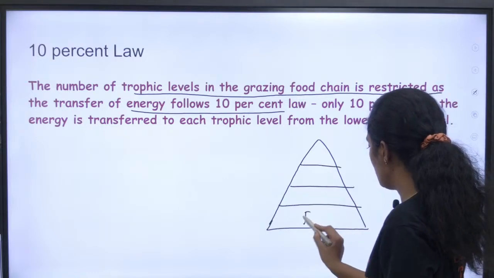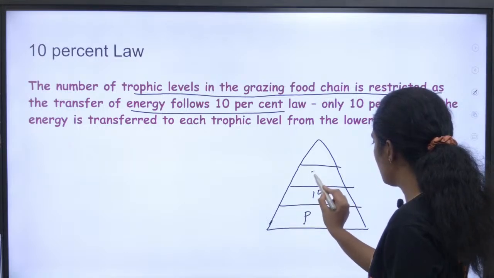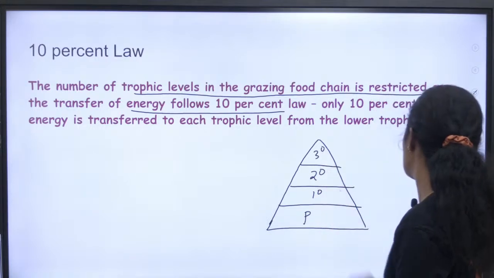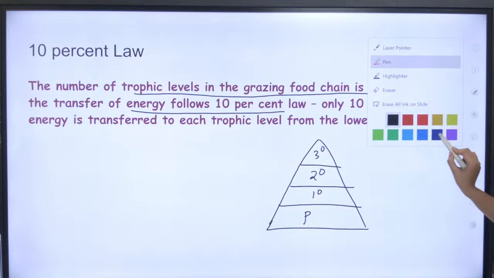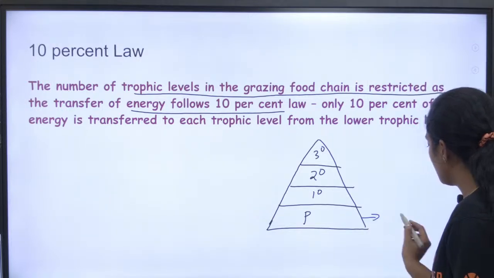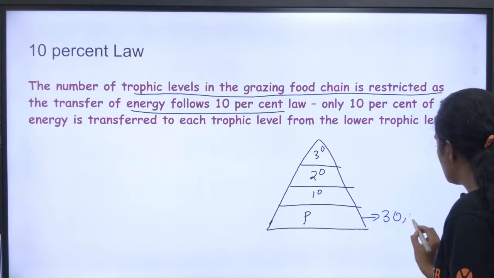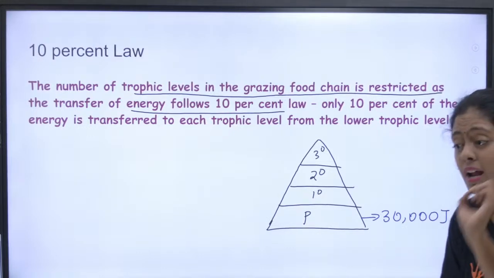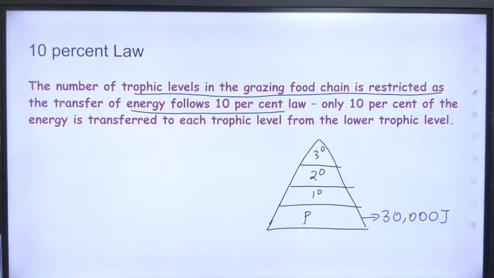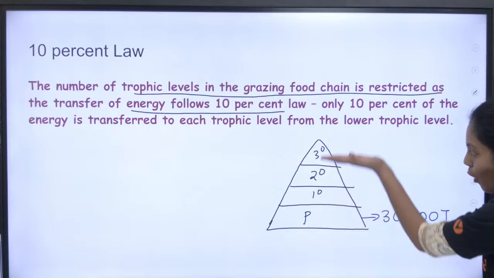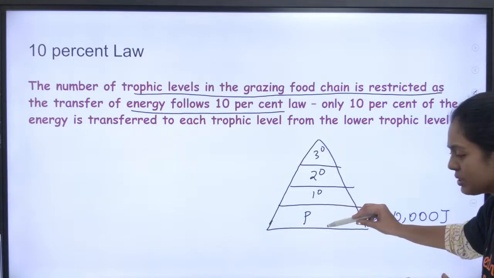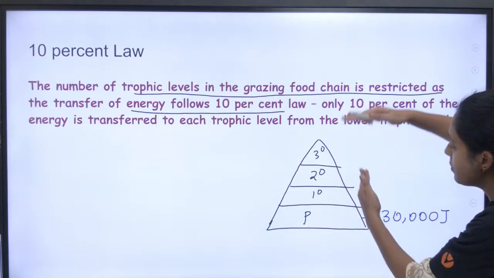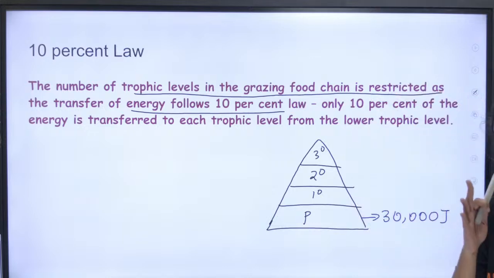Okay, these are your producers, primary consumer, secondary consumer, tertiary consumer. So let's take the energy in producer is around 30,000 joules. Okay, so இவங்க என்ன சொல்றாங்கன்னா பசங்களா, listen to me very carefully. So as you go above the trophic level, okay, this producer is one trophic level, primary consumer, secondary consumer, tertiary consumer, there are trophic levels.